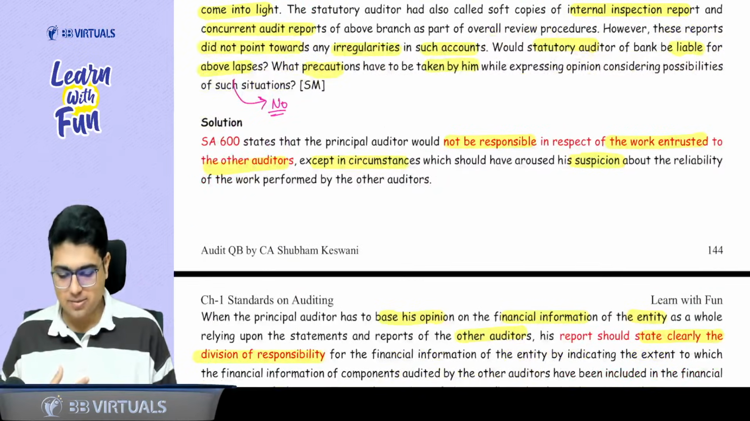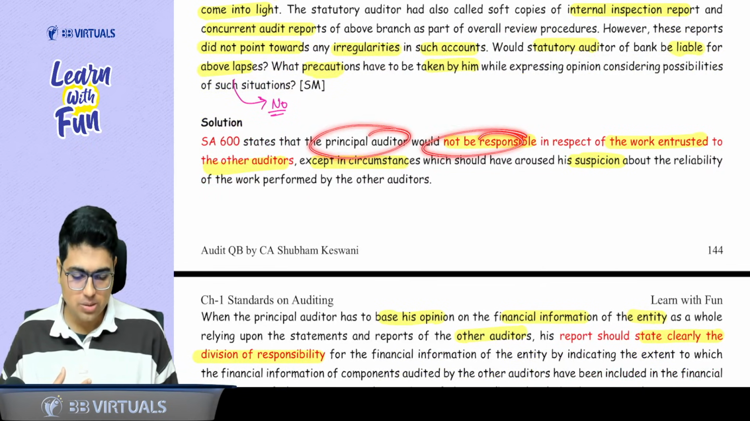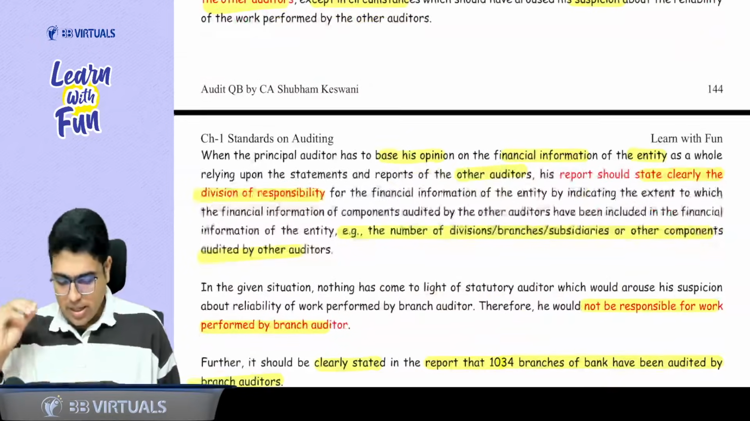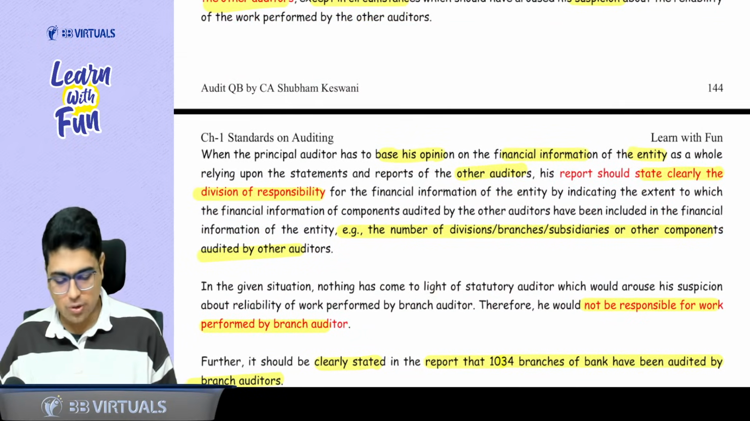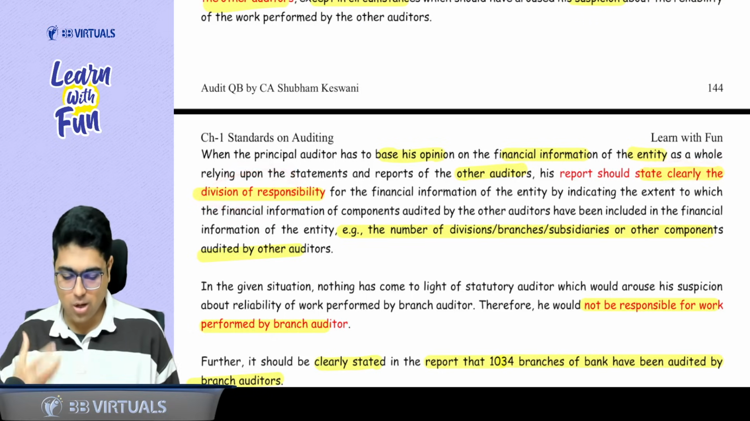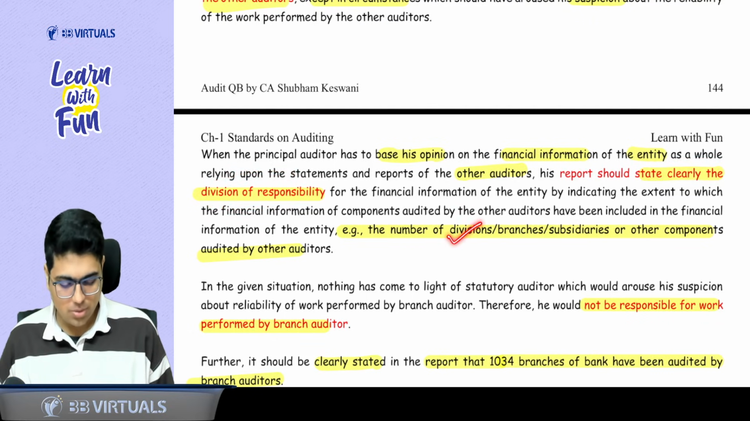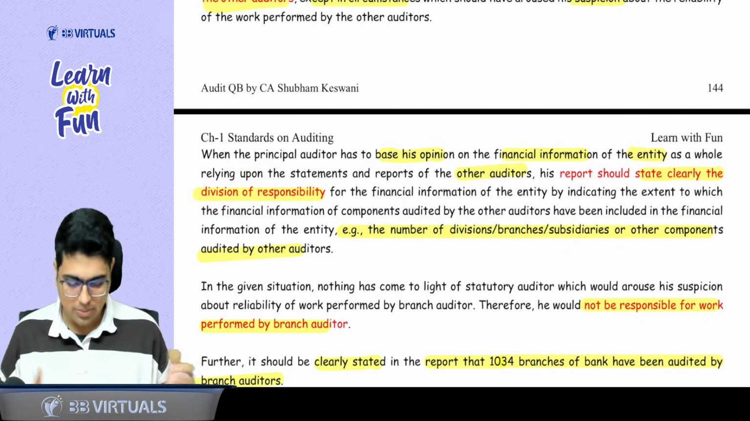SA 600 says the principal auditor is not responsible for the work of the other auditor except in suspicious circumstances. He has to base his opinion sometimes relying on the information audited by the other auditor. So he should clearly state the division of responsibility. How to state the division? By mentioning the number of divisions, branches or subsidiaries audited by the other auditor.